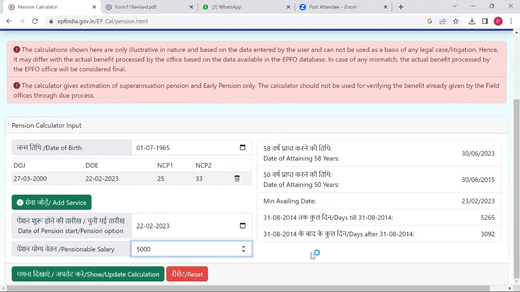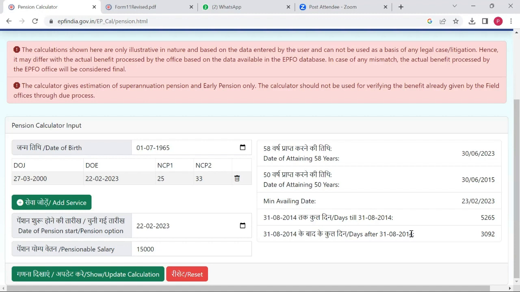Okay, so how does it calculate? There is no direct calculation available. Of course, there is one formula. It says the total number of years of service, multiplied by my pensionable salary, that's 15,000, divided by 70. So that will be my pension. That is the formula that's given. But the tricky part is that the formula is not so straightforward, because we have two divisions here. One is before 2014, the second is between 2014 and the current date. So we have to divide it based on these two.